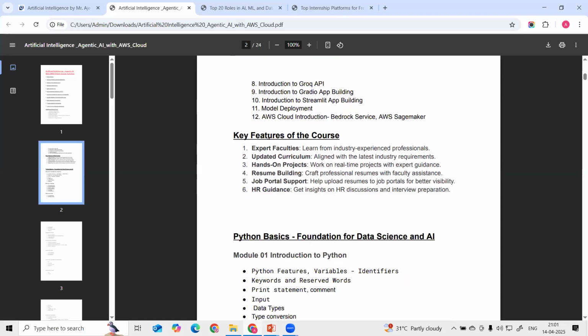Then some of the key features of this course: the syllabus is designed as per the latest industry practices. And hands-on projects: you work on real-time projects with expert guidance. And resume building: at the end of this course, I will provide resume guidance support, job portal support, and HR guidance also. So these are the things that will be covered at the end of this course.